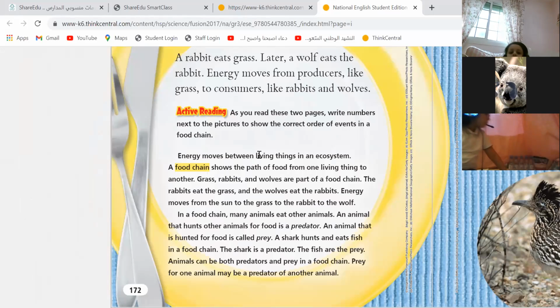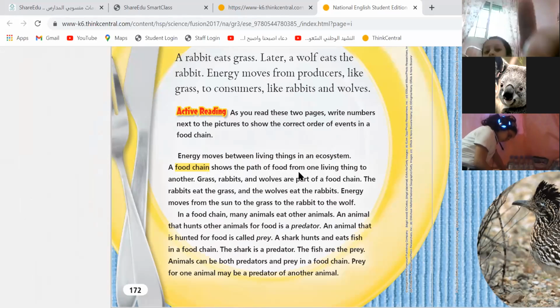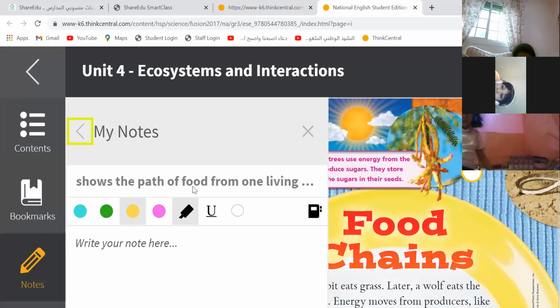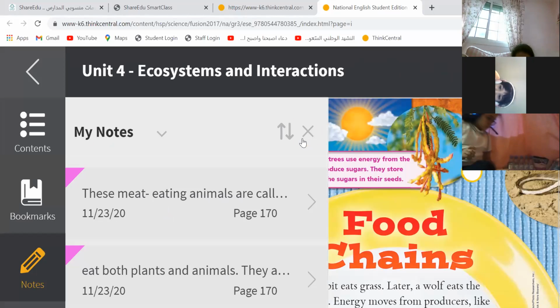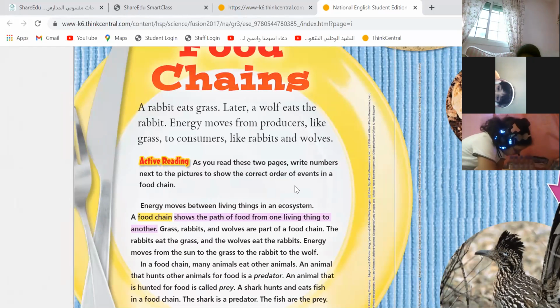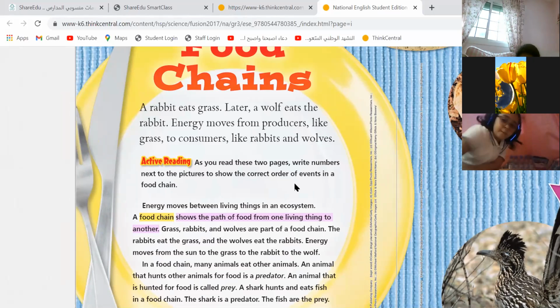Energy moves between living things in an ecosystem. A food chain shows the path of food from one living thing to another. This is a food chain, a path that shows that food moves from one living thing to another. It's all about the energy moving from one animal to another.